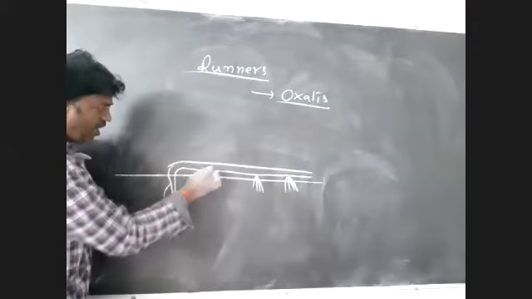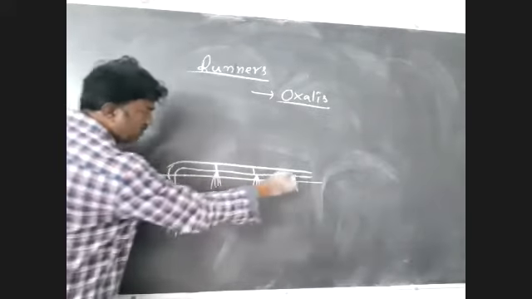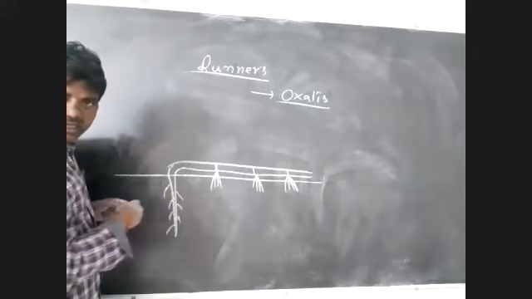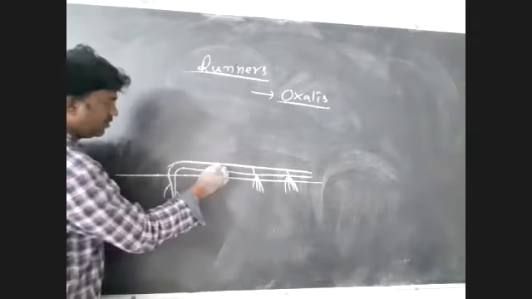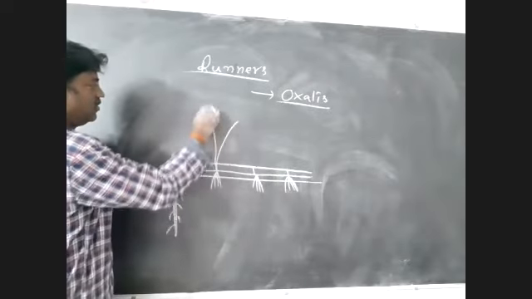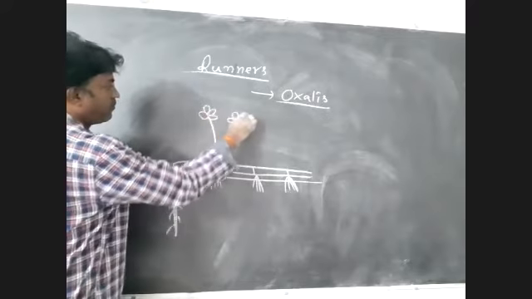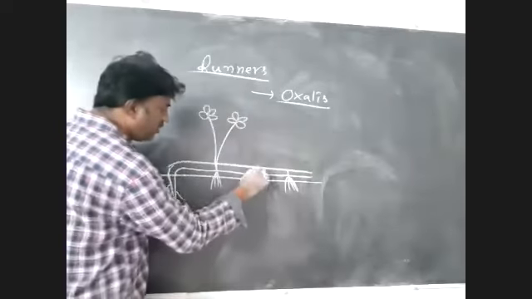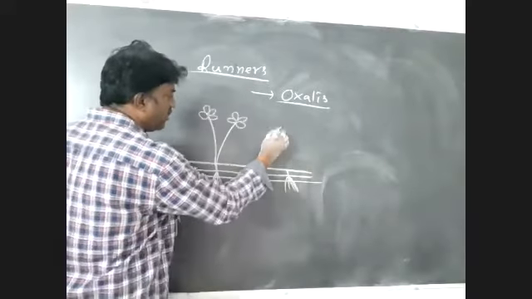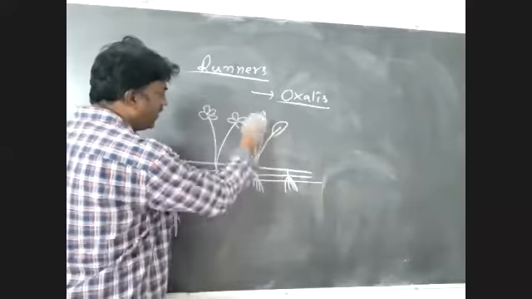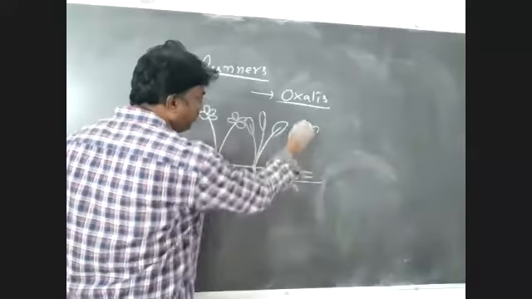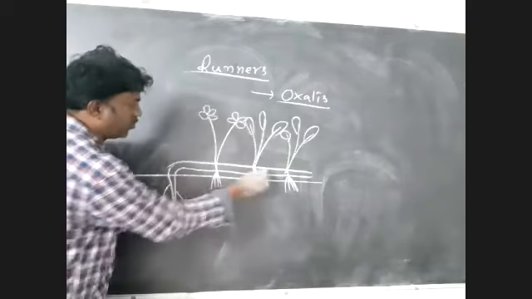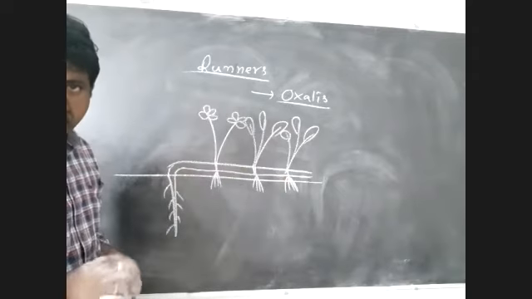Listen to me carefully. At every node, so these are the nodes on the stem, adventitious roots are present, as well as aerial leaves. So these are leaves. Leaves are also present at every node. For example, in this diagram, there are three nodes. Can you see, at every node, photosynthetic leaves and adventitious roots are present. Yes. So these are internodes.